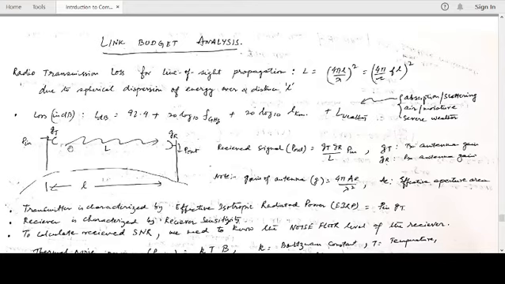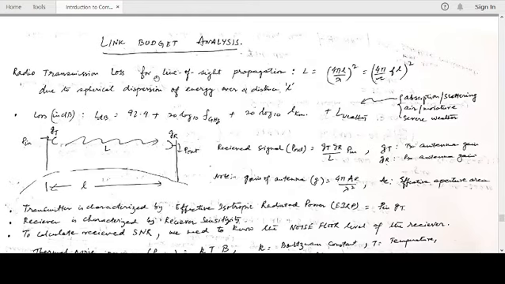So 1 watt is basically 10 to the power 3 milliwatts, and if you take 10 log of that power, we often take 10 log, for voltage it is 20 log. So 10 log of 10 to the power 3 gives us 30. So 1 watt is 0 dBW or 30 dBm. These are certain units which we normally use in day-to-day discussions. Please get familiarized with these things.